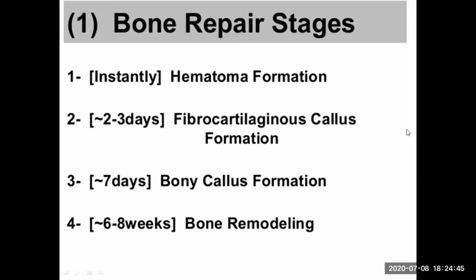And then after 7 days, within 6 to 8 weeks, the bone remodeling occurs. When after 7 days the bony callus is formed, it is irregular in shape. It is not according to the shape of the actual bone before the fracture, but in 6 to 8 weeks the bone remodeling occurs. The extra bone which is formed outside in the periphery is reabsorbed, and now the bone which is repaired is in the shape of the actual bone, as it was before the fracture. Do you get it? These are the 4 stages. Now we will study them one by one.